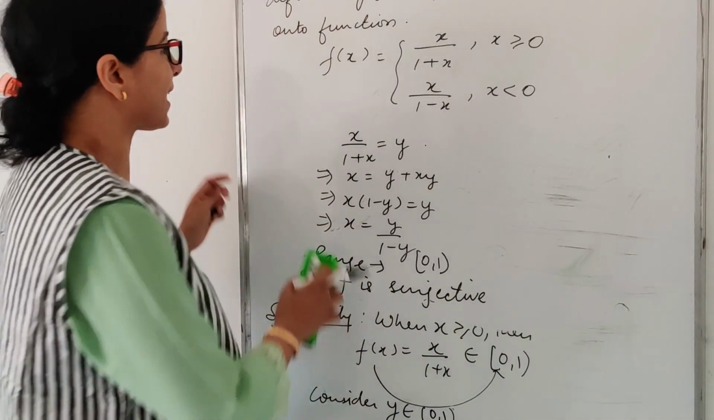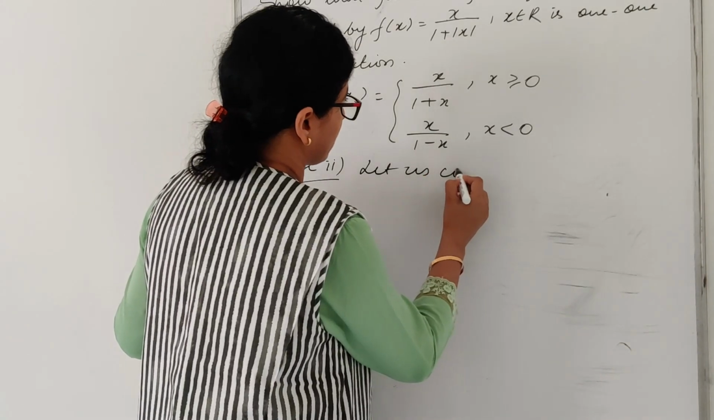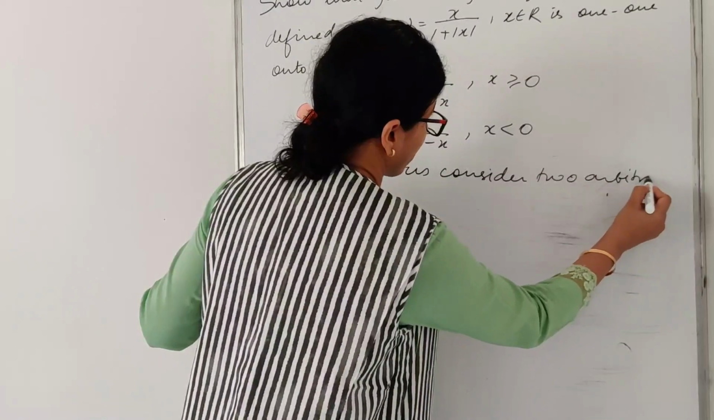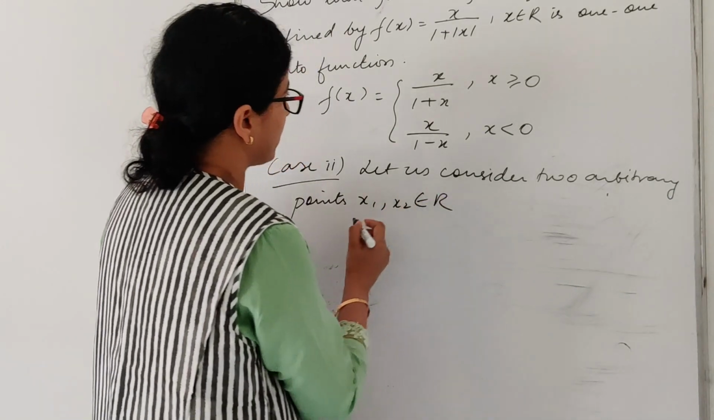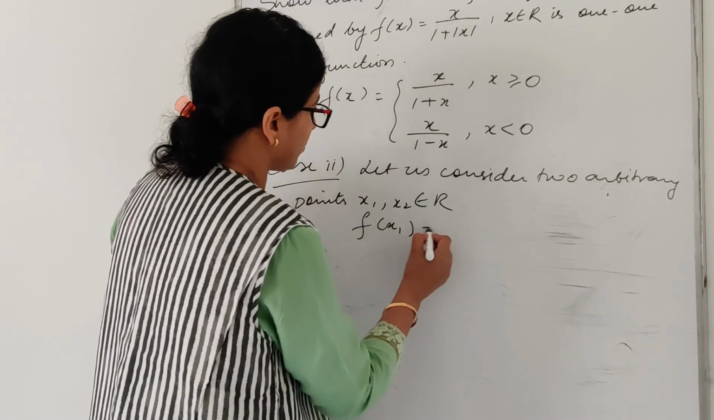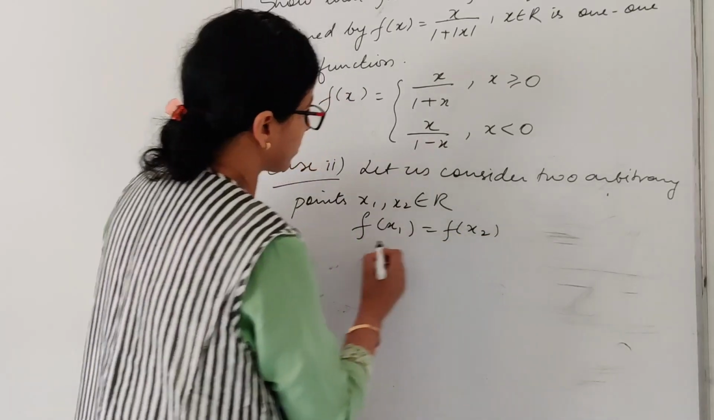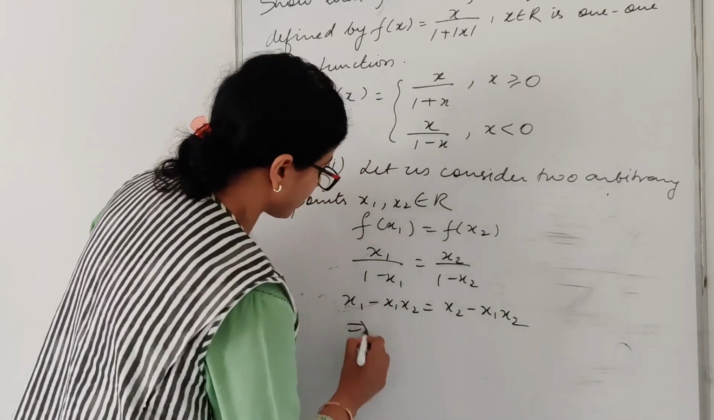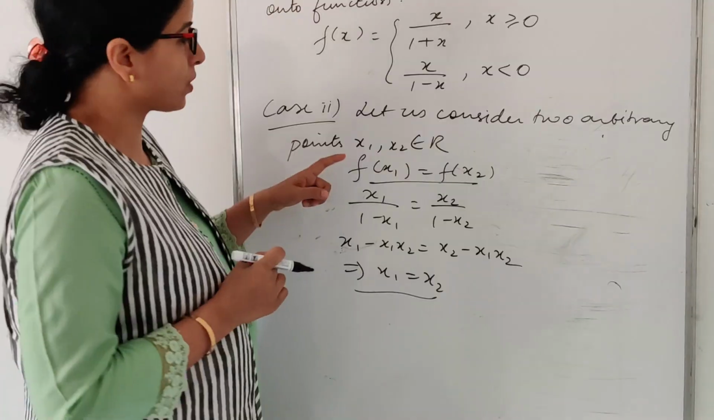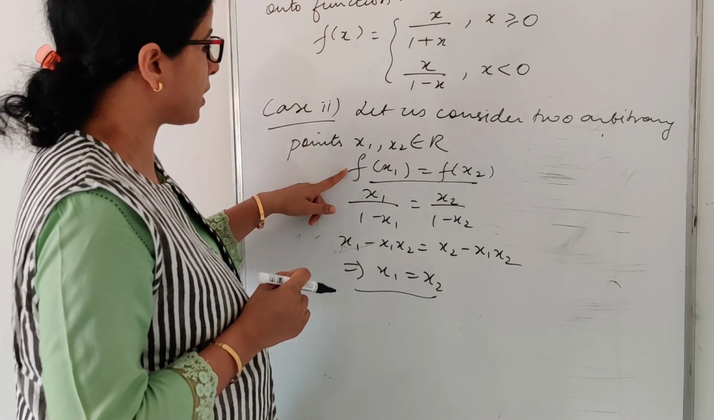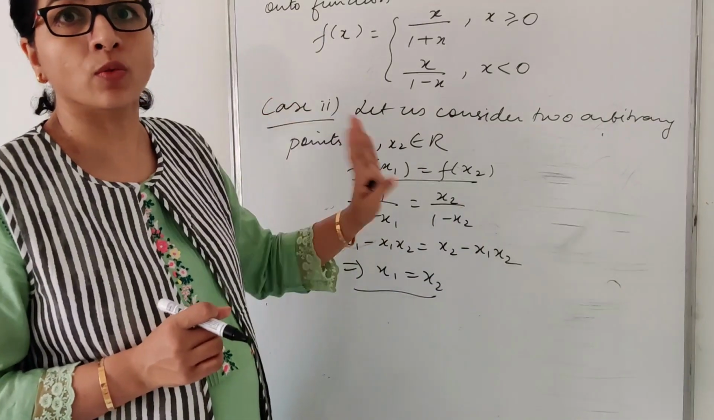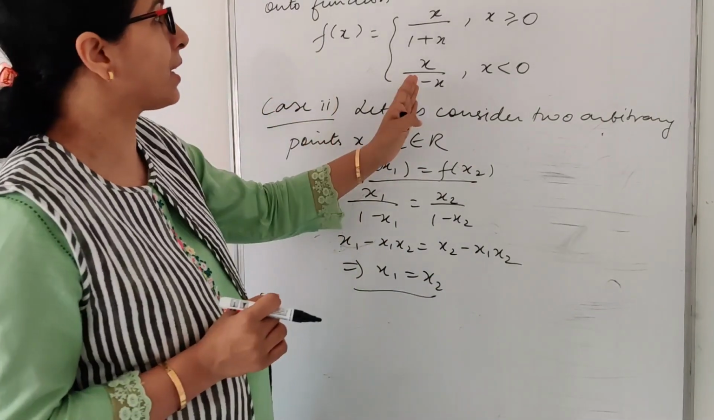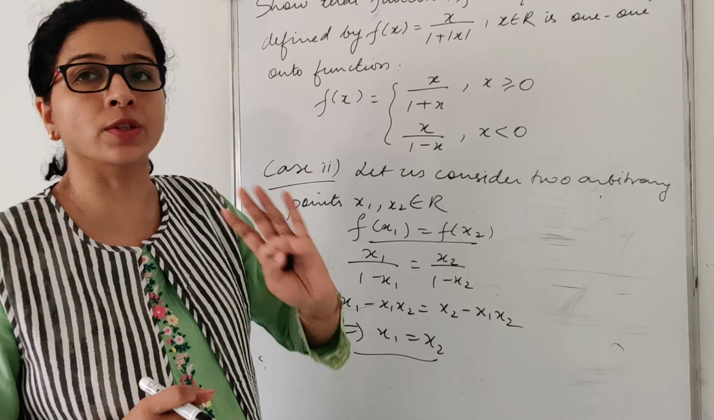Now let us check the second case. Let us consider two arbitrary points x1 and x2 belongs to R. So f(x1), if I keep equal to f(x2), I should get x1 equals to x2. So what does it imply? x1 is equal to x2. So now I kept my images equal and I got the elements equal. It means my function is 1-1 in the second case also. So overall my function is 1-1.